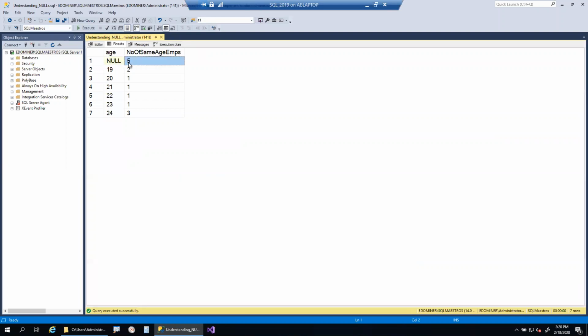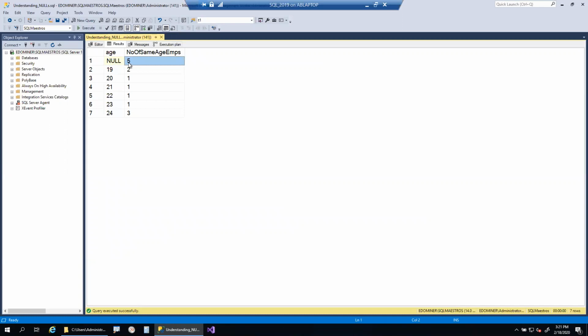So whenever there are null values and we do a group by, all nulls are treated as equal. As I told you already, nulls are treated inconsistently by the different elements of SQL Server. Whenever you're doing a check constraint, it is considered as true.